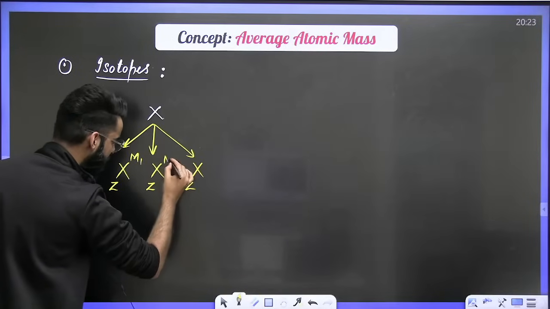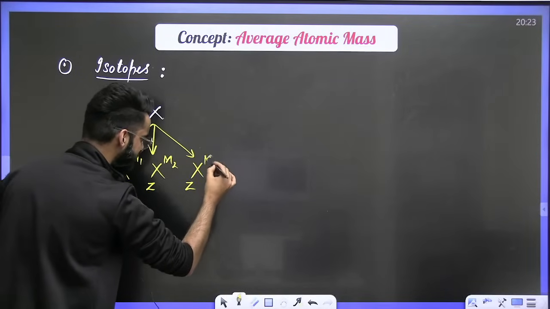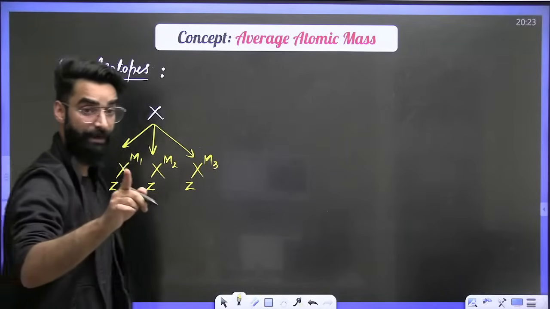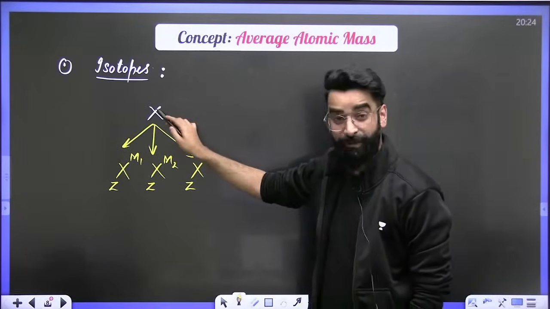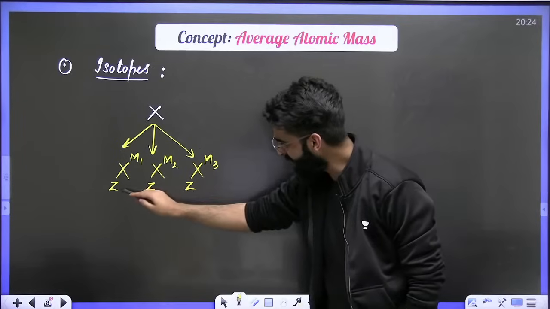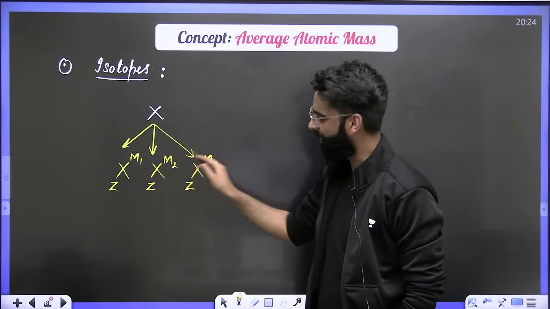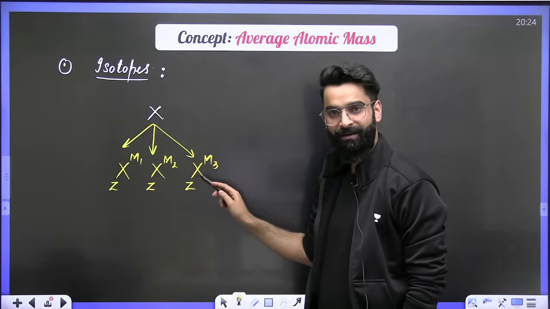Let's say this is M1, this is M2, and this is M3. Understand what I wrote: I've got the element X, whose atoms have the same atomic number but different mass numbers, right?